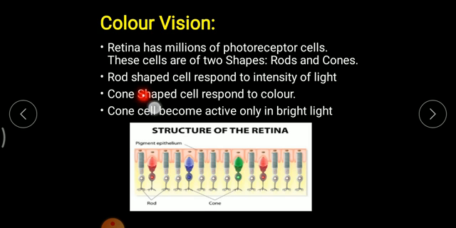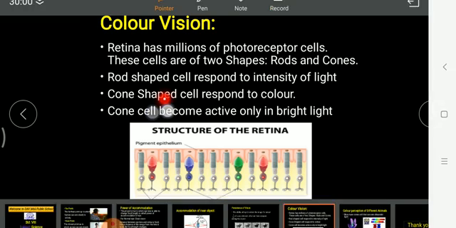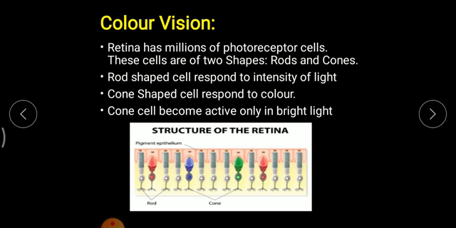Now, cone cells are also there. Cone cells are basically responsible for colors. Whatever we are observing, we have a special type of cell in our retina, known as cone cells. But cone cells have a specific disadvantage. What disadvantage does it have? It can only be active when there is a high intensity of light.